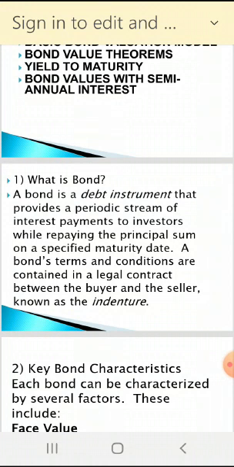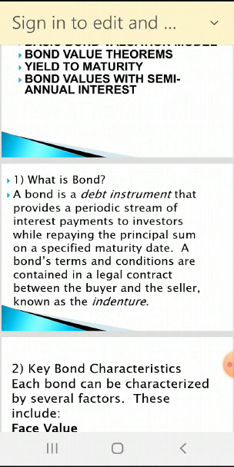So that is why it is known as debt instrument that provides a periodic streams of interest payments to investors. Now suppose a company is going to issue the debenture or bond, so they have to give the interest periodically, maybe half yearly, maybe yearly. It depends on the conditions of the issue of the debenture or bond. So interest payments to investors while repaying the principal sum on a specified maturity date.